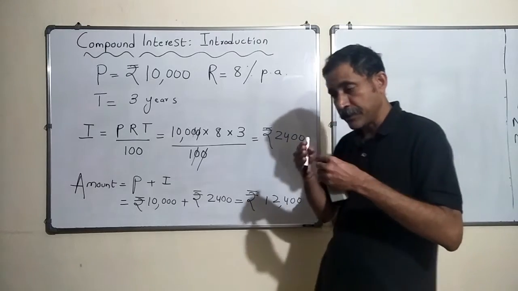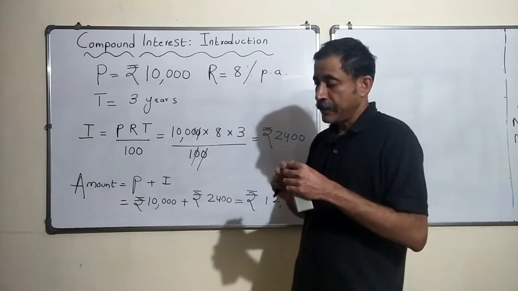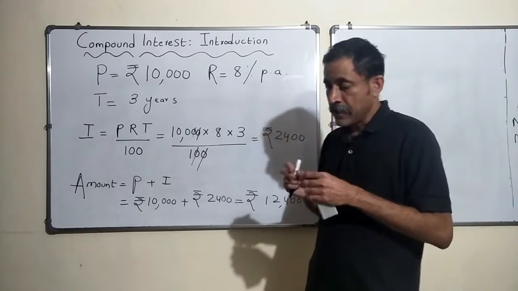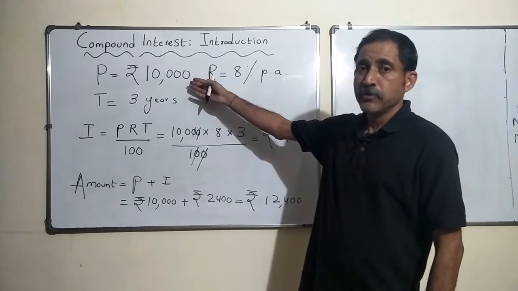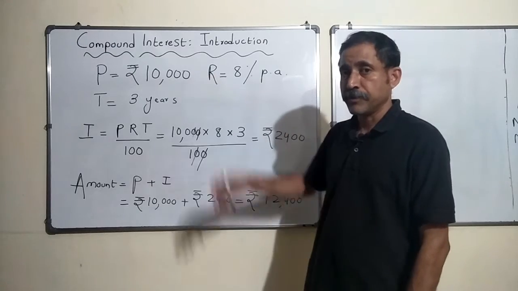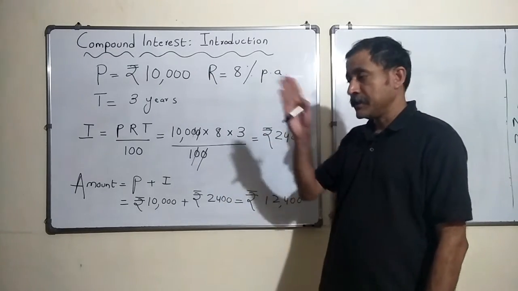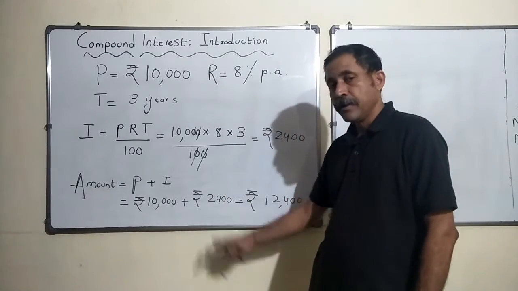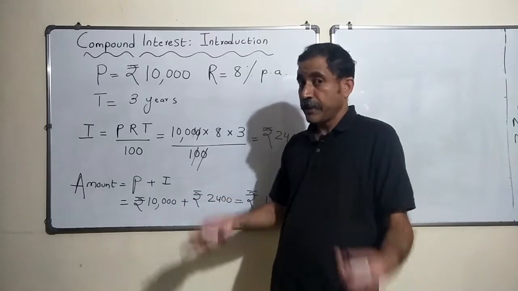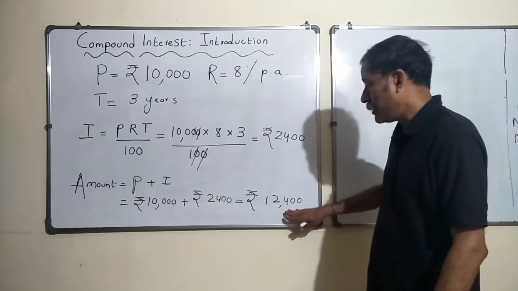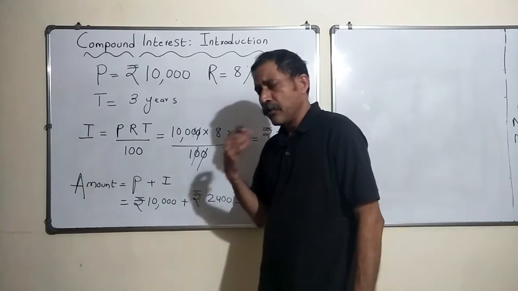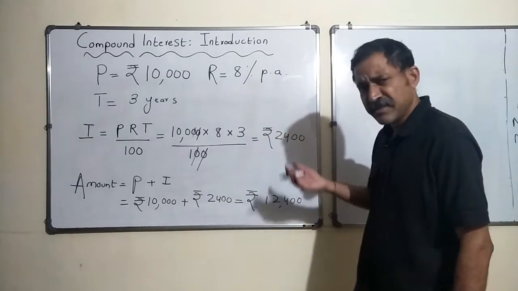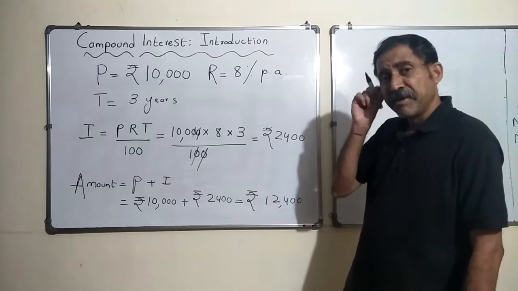At the end of the first year you will get 800 rupees. At the end of the second year another 800 rupees. At the end of the third year you will get 800 rupees plus the principal that you invested, that is 10,000 rupees. So 800 plus 800 plus 800 is 2400, plus the amount that you invested, which you also get back, right? So 12,400 is the amount. And I was thinking that this seems to be a good scheme, maybe I should invest.